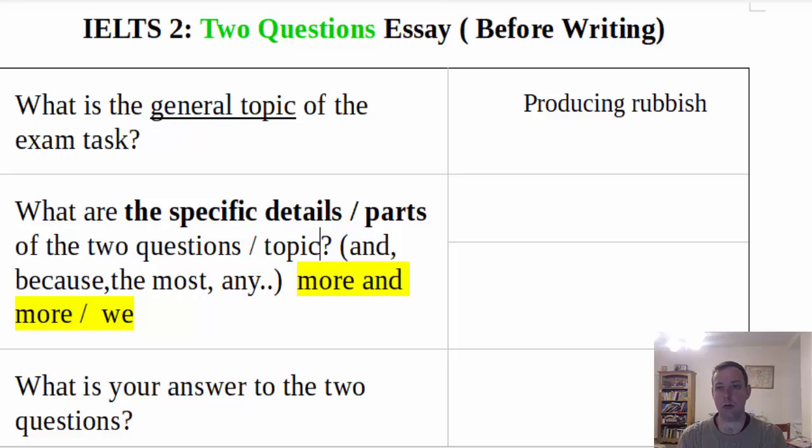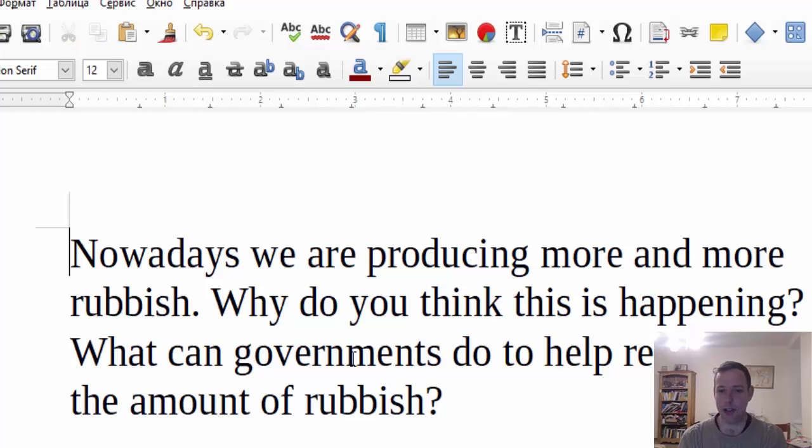Here you obviously have to make a guess what is we, and logically we is not, let's say, people who are over 80. I mean, it's possible, but no. So here I think it generally means people are producing more and more rubbish.